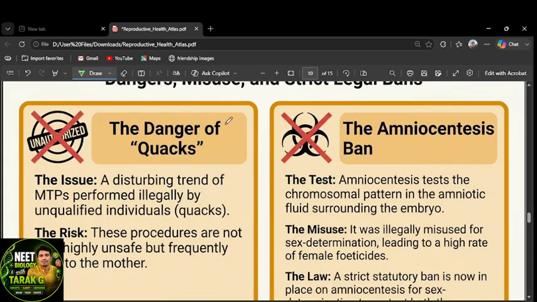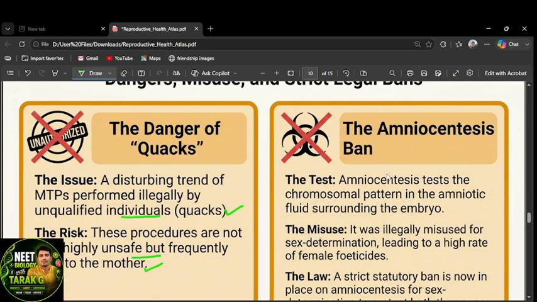The danger of quacks: the issue here is the disturbing trend of MTP being performed illegally by unqualified doctors. We call them quacks. That should not be happening. These procedures are not only highly unsafe but frequently fatal to the mother. The mother may die, right? It should not be done like that. Before 12 weeks, a medically qualified doctor can examine and abort, right?